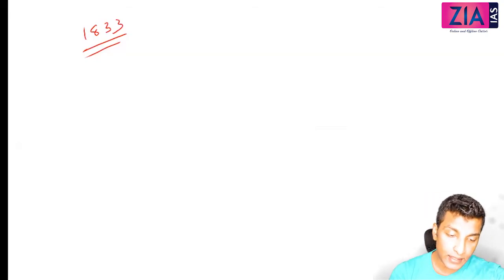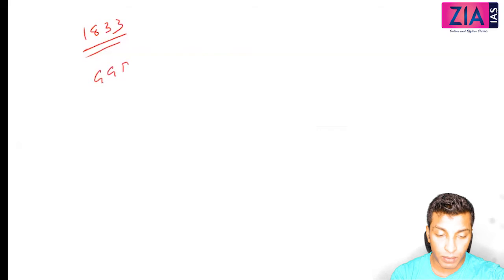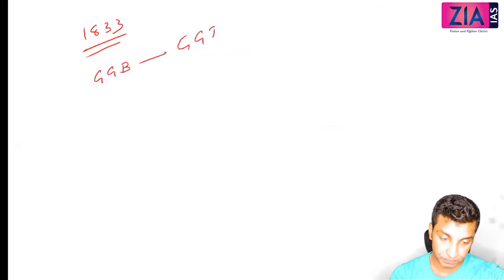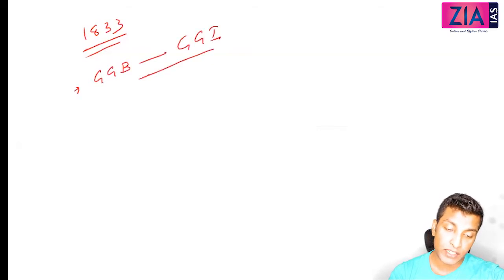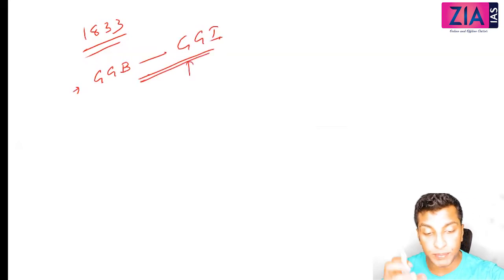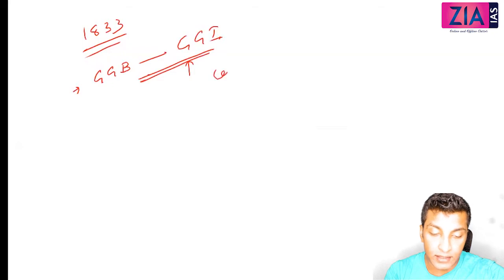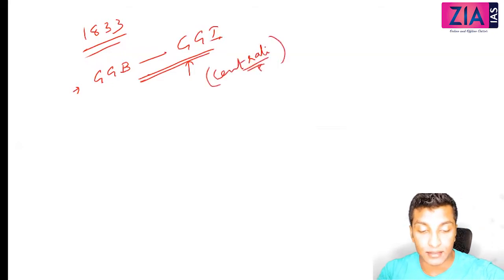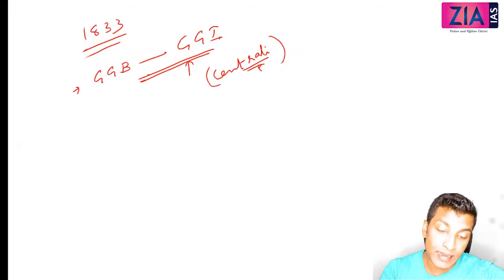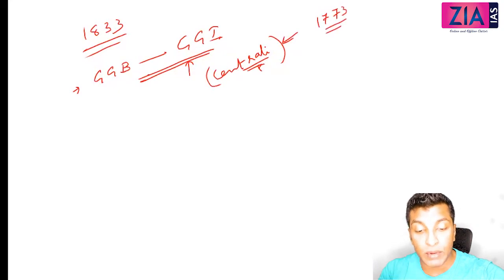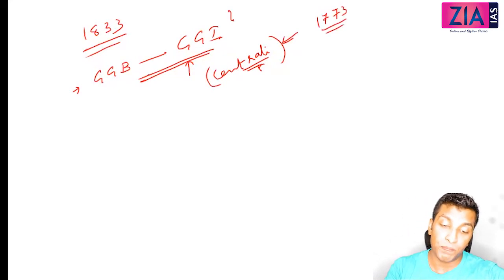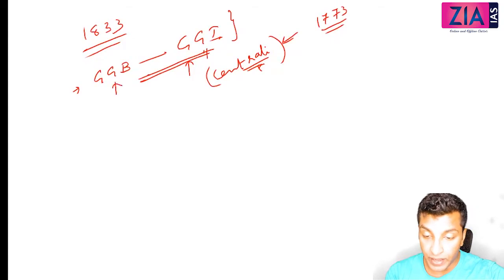Next one, 1833 Charter Act. So 1833, now what happened is the Governor General of Bengal became Governor General of India. Now, when he became Governor General of India, in all matters he is becoming superior. Okay, now here you can see in some texts, this actually shows the centralization tendency. This is centralizing the governance and everything. And this centralizing tendency, which actually started from 1773, when the Governor General of Bengal was given more power, is now at its maximum. Okay, so the Governor General of Bengal became Governor General of India.